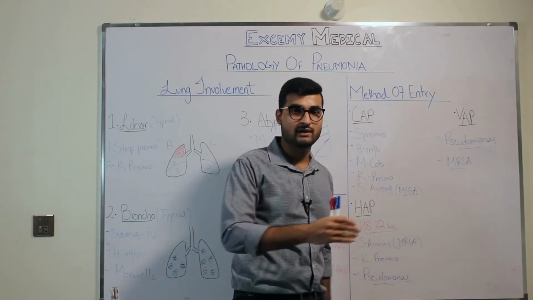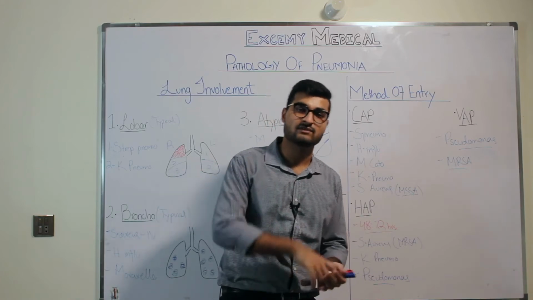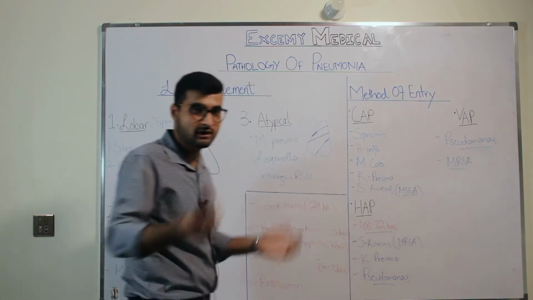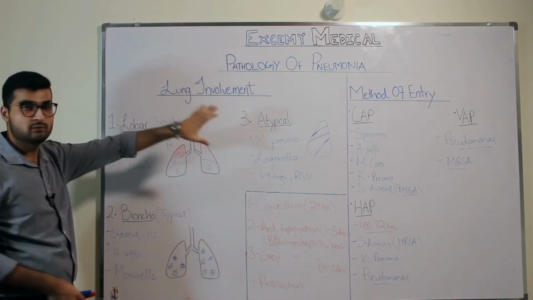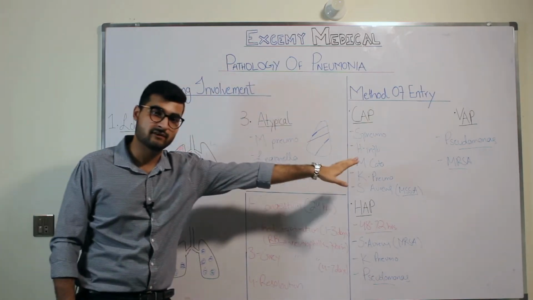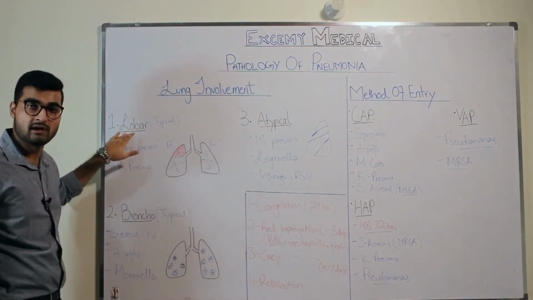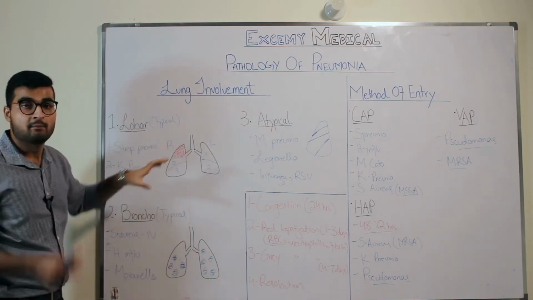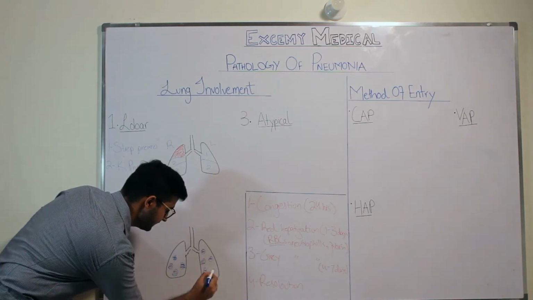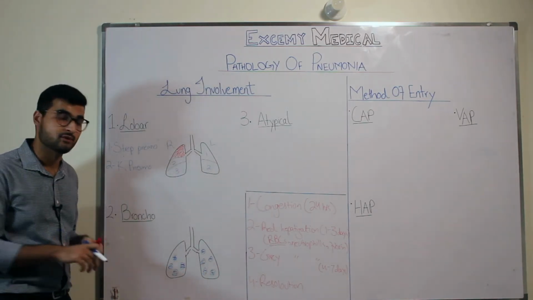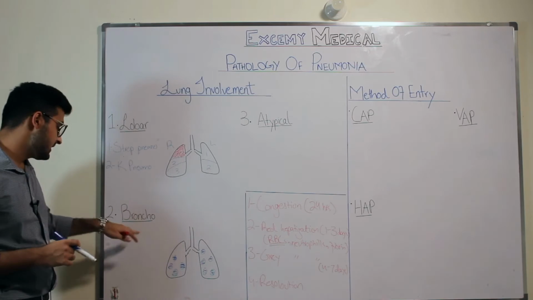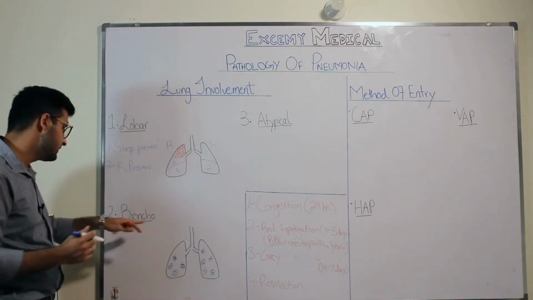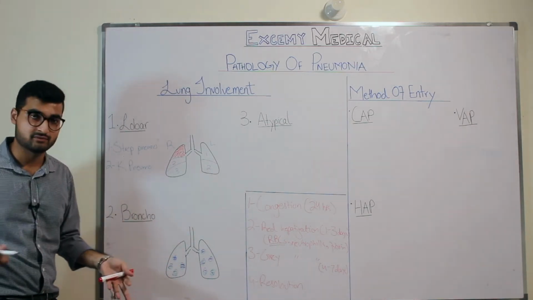So before we move on to the complications and signs and symptoms, let's just have a brief recap of what we did today. So we have two different classifications: lung involvement and method of entry. In lung involvement, we have lobar pneumonia, bronchopneumonia, and atypical pneumonia. Why do we call it lobar pneumonia? Because below is what your X-ray is going to look like. So this is basically bronchopneumonia. Now, bronchopneumonia is going to have a patchy involvement, but what are the organisms that cause bronchopneumonia, right?